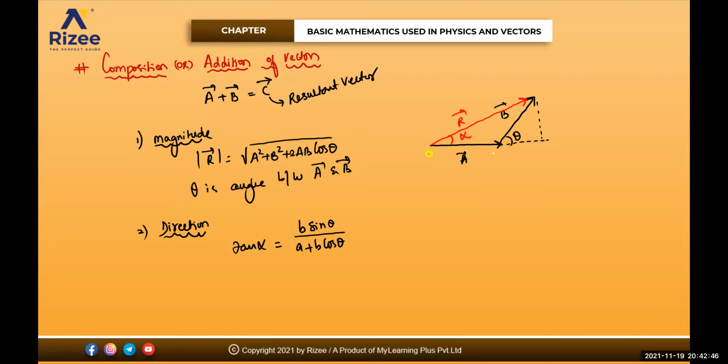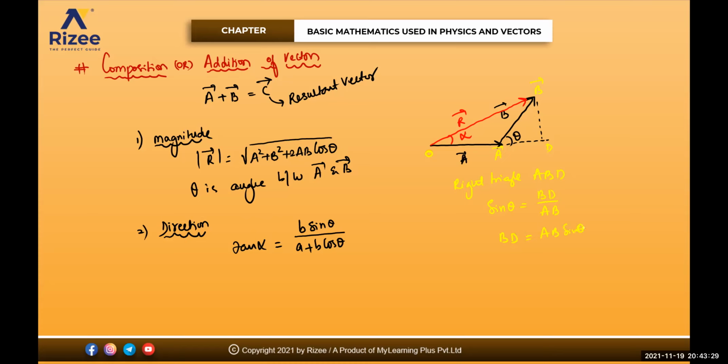This is your O. This is, say, for example, some A bar, and this one is some B, and this one is some D part of the relation. If I'm taking the right angle triangle ABD, not vector, just AB, I can write sine theta will be equal to opposite by hypotenuse. So it is BD divided by AB. So BD will be equal to how much, beta? AB into sine theta.